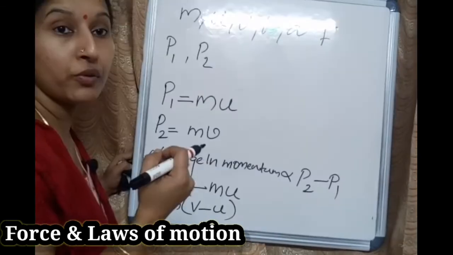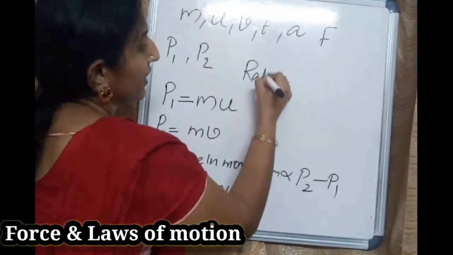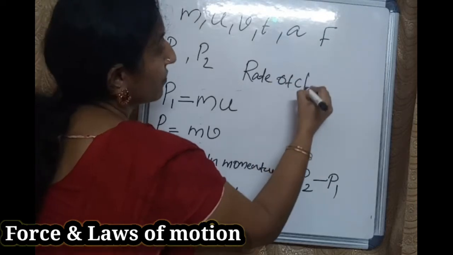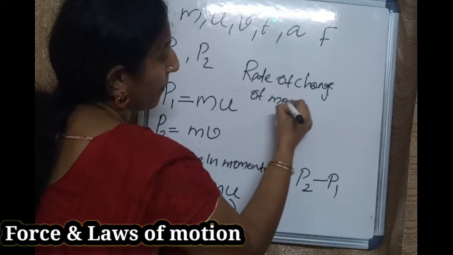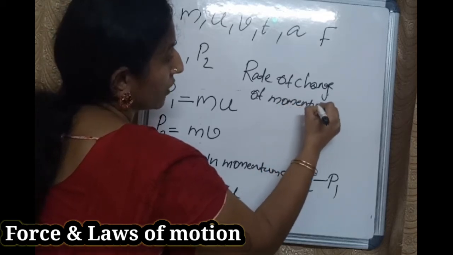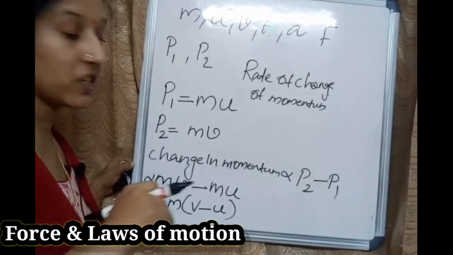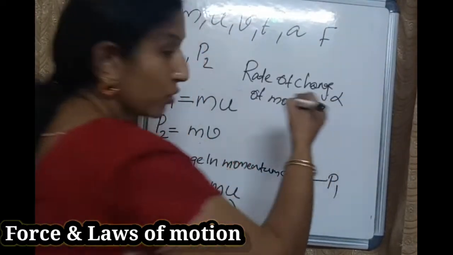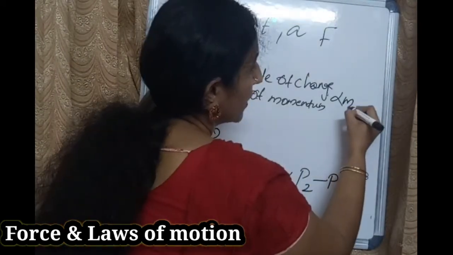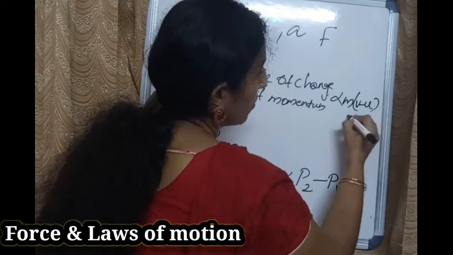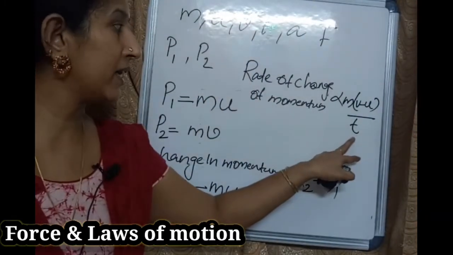Next you have to find rate of change of momentum. What is rate of change? Rate of change means divided by t. Rate of change is proportional to what by t? m into v minus u, m into v minus u by t. Got it? How we got that term t?